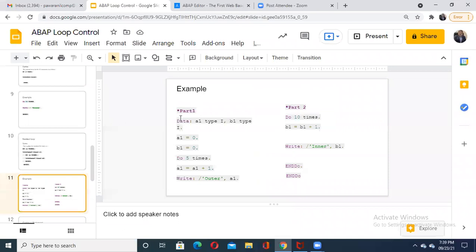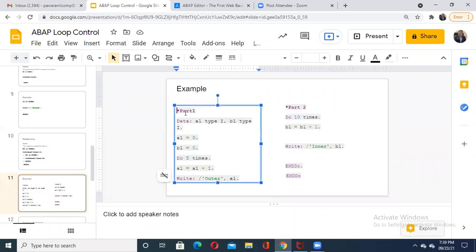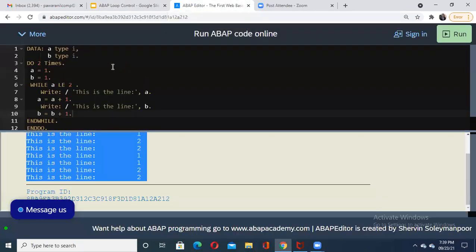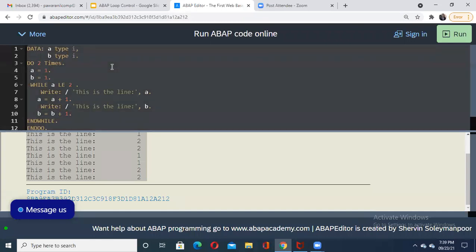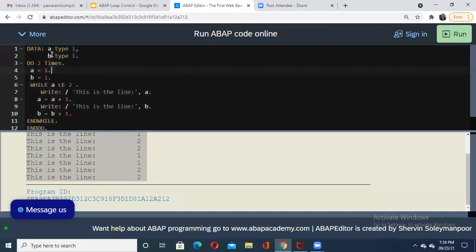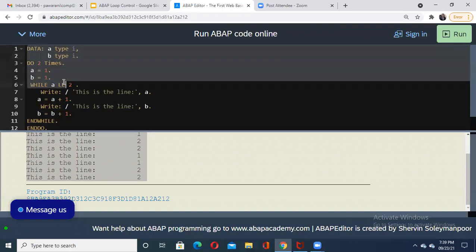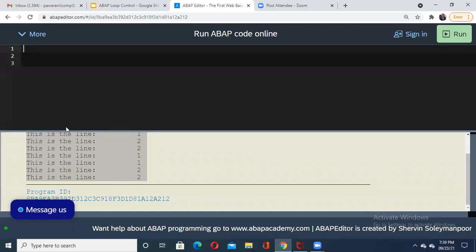Can you tell me why that star is given here? What is the meaning of star when we are writing it at the beginning of the line? What does it indicate? Yes, comment. Yes, it is a commented part. So when you want to write a comment in your ABAP at the beginning of your line, then we put a star there.